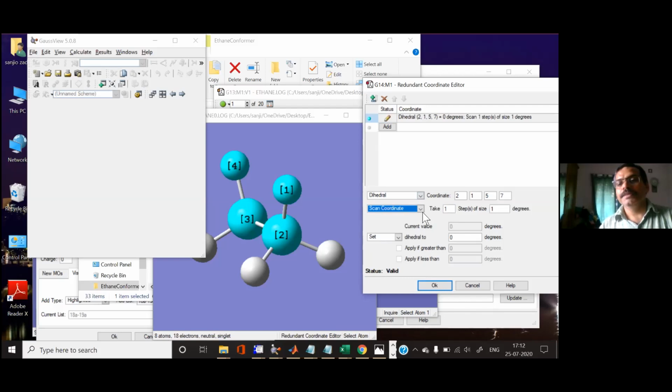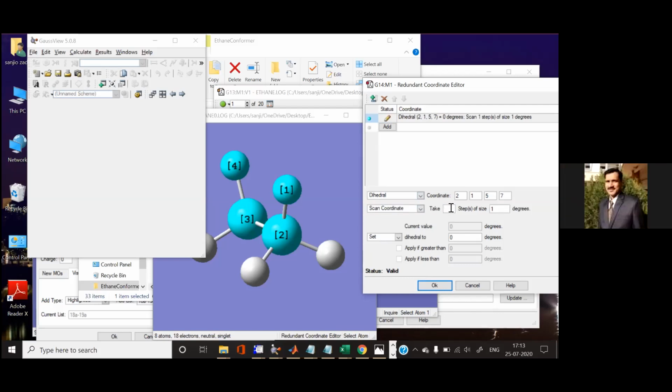If I scan the coordinate, I can set here the number of steps. Let's say I need 18 steps starting from 0. So 0 is your default step, and then you will have an additional 18 steps. And then I want to move by 10 degrees at a time.